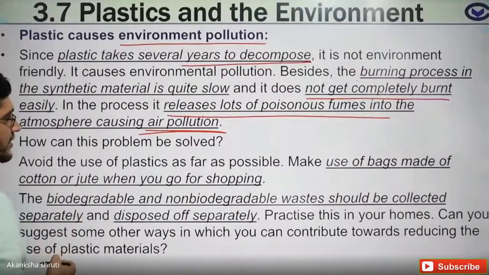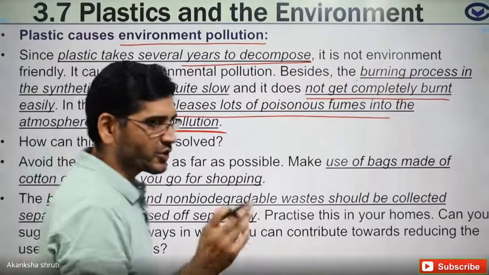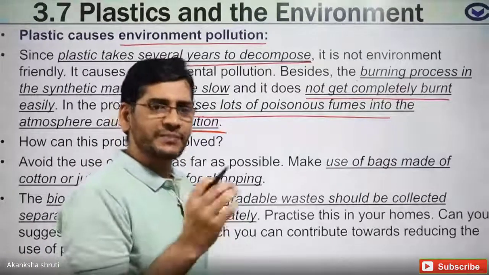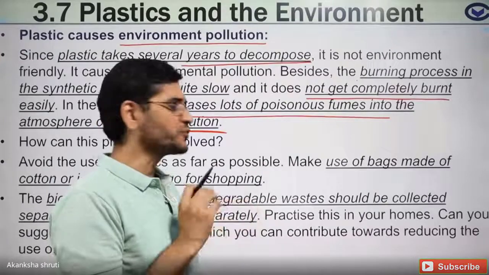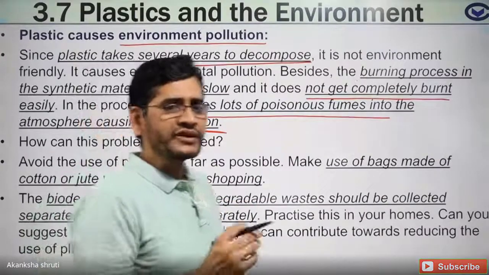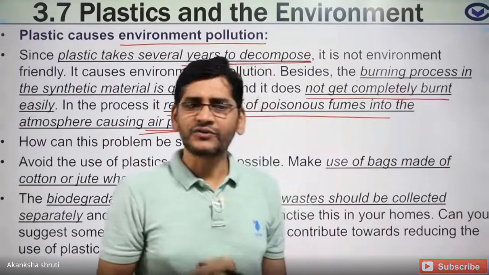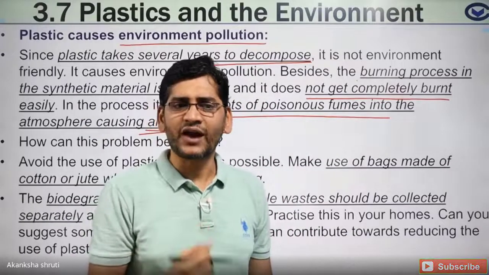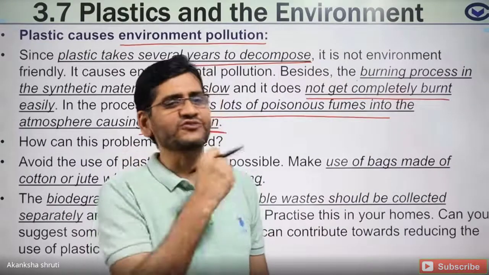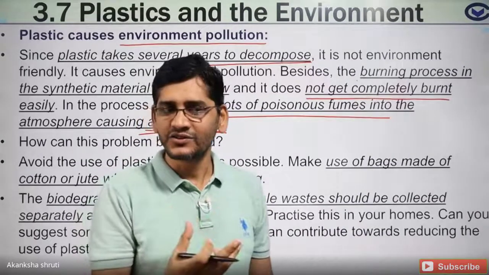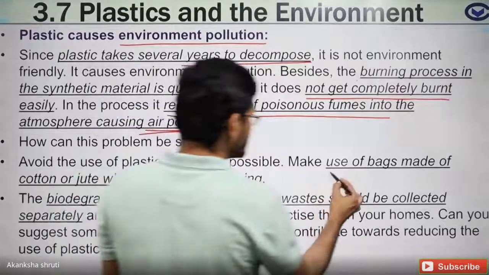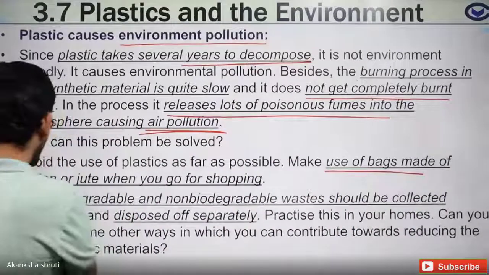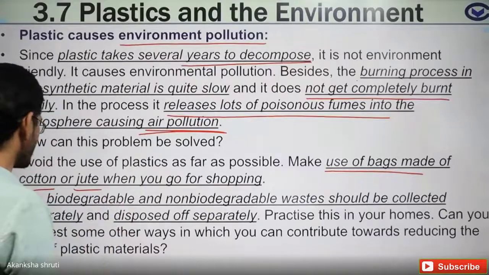So what is the method to avoid that? Students, try to reduce the production of plastic, meaning minimum use, separate it, or do not dispose of it here and there, rather dispose of it properly. That could be the way. How to reduce the use of plastic? While you are going to the market, you must use a cotton bag or jute bag, which is made up of natural fiber, rather than using polythene. Okay? So students, use bags made up of cotton or jute while going for shopping.